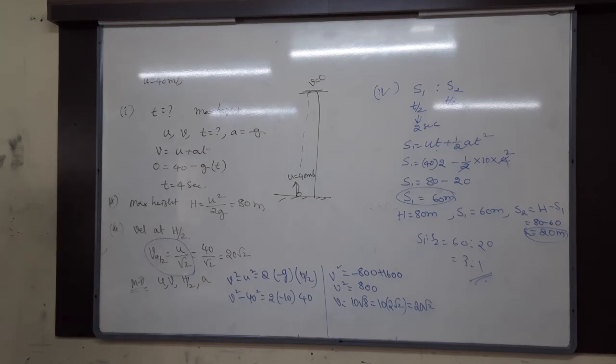Full stop. It passes 3 points A, B and C in its upward journey.